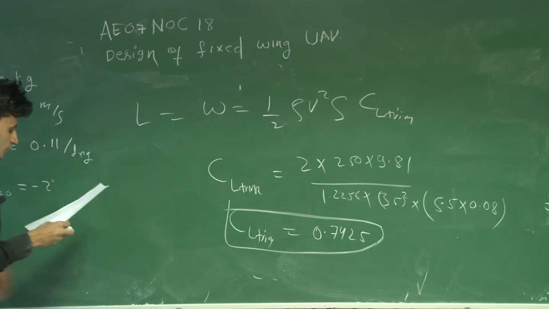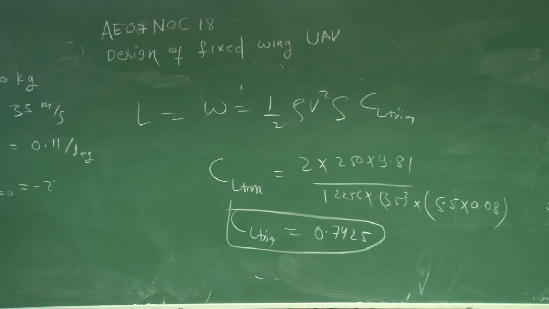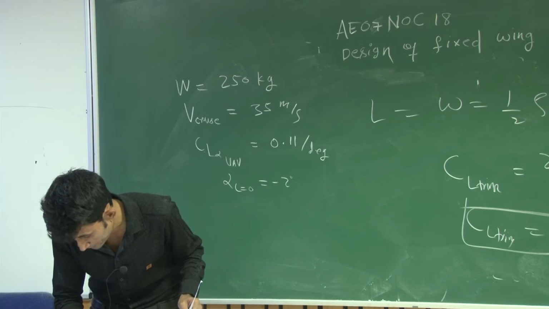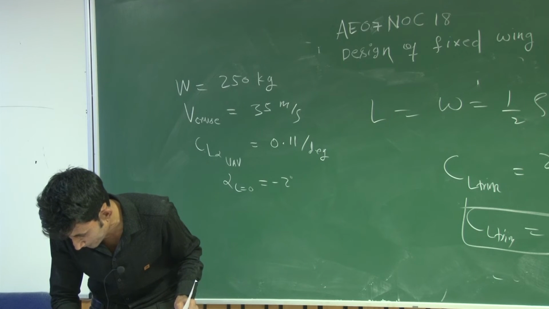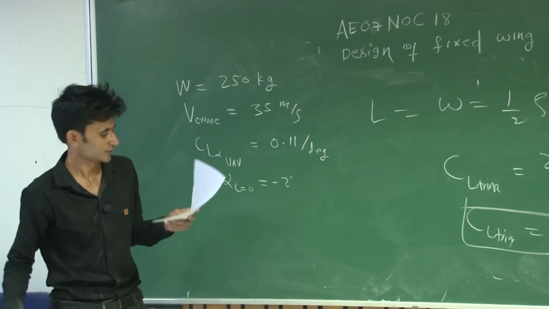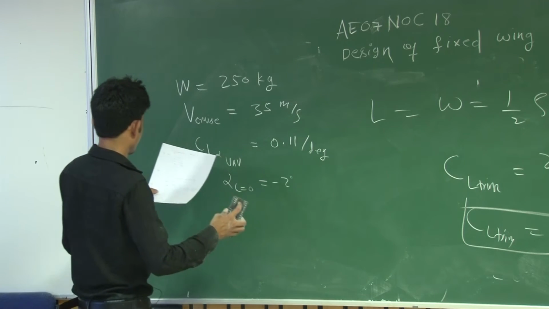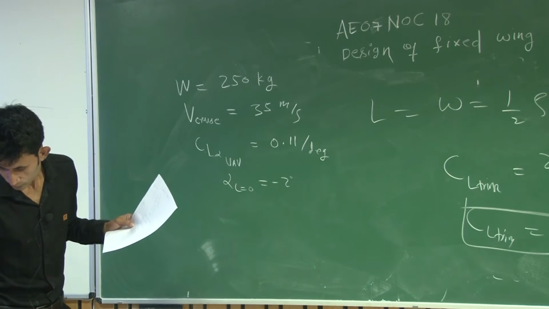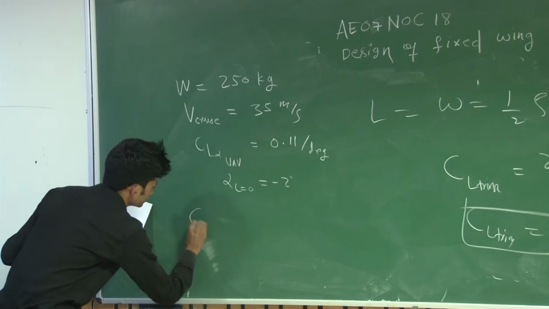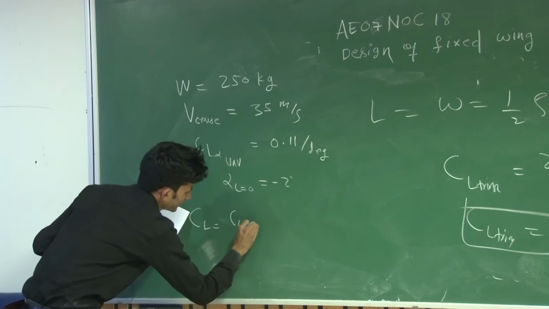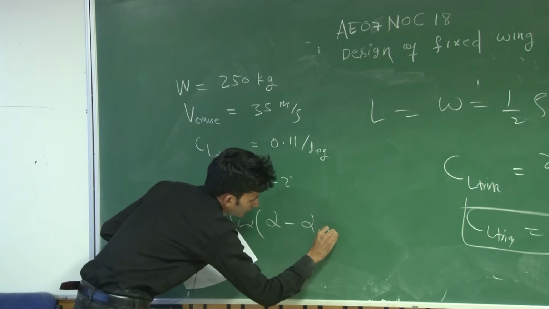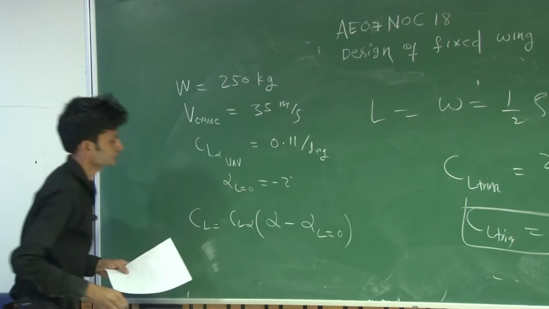So in first question you have to find the lift coefficient at 0 degree trim angle of attack of UAV. Use this relation, CL equal to CL alpha into alpha minus alpha at lift equal to 0.